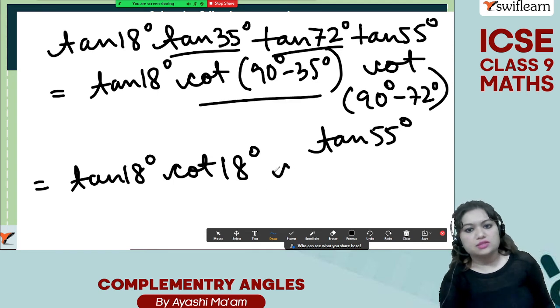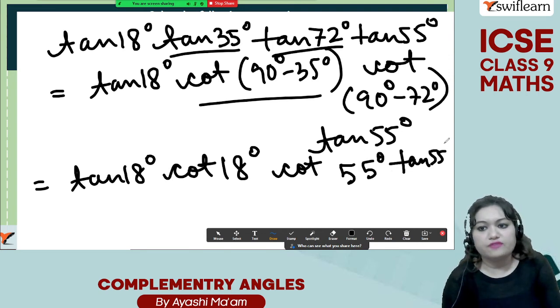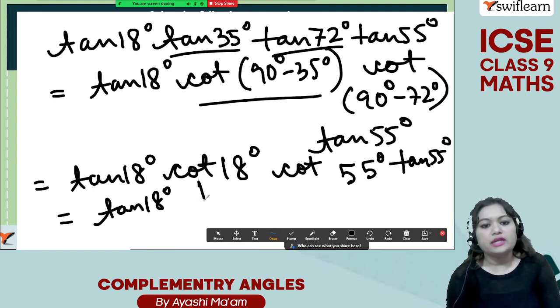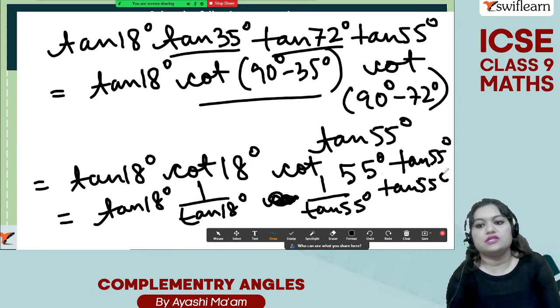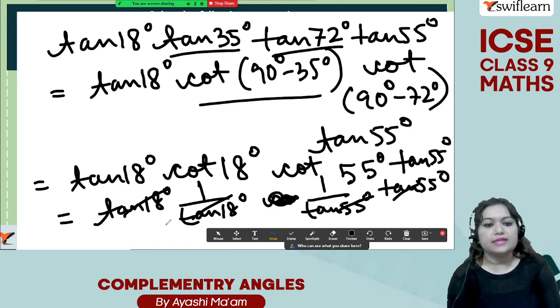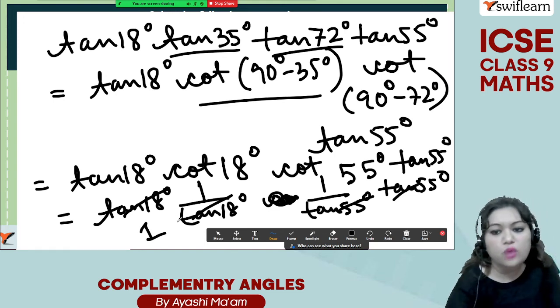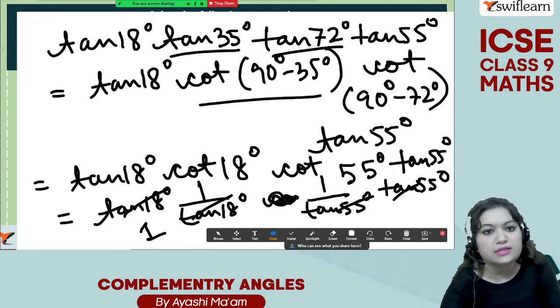And now I'm doing this. So cot of 90 degree minus 35 degree is going to give you tan of 55 degree. Now we know that cot and tan are reciprocal. So simply tan of 18 degree into 1 by tan of 18 degree. So for cot you can convert it into tan. So 1 by tan 55 degree into tan 55 degree. Now you can cancel them and you will get the answer as 1. So for the second part, we are getting the numerator also 1, denominator also 1. So 1 by 1, that is giving us 1 only at the end.